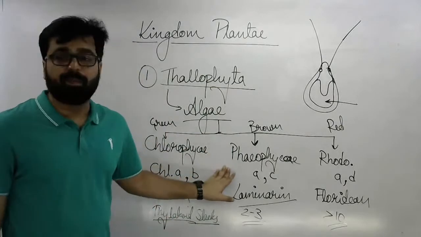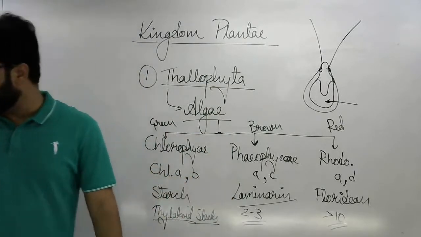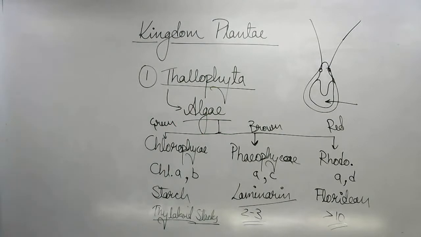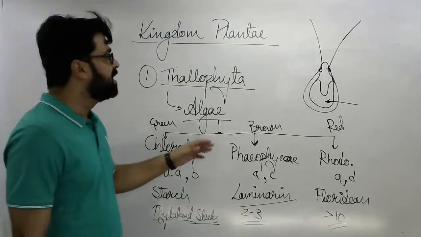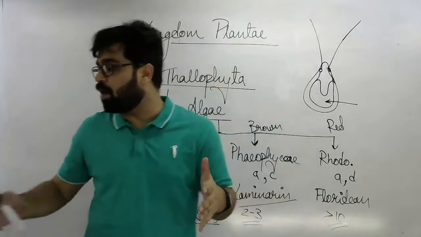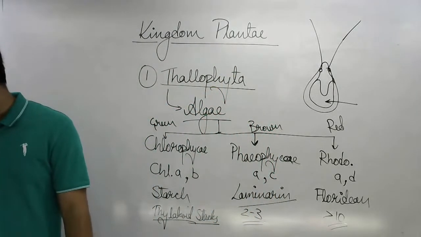Now, coming to the brown algae, and the best example of brown algae is Macrocystis. Macrocystis, the name itself suggests it can grow up to 100 meters.